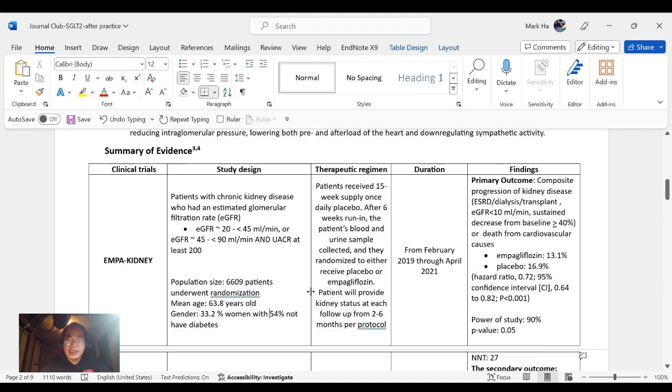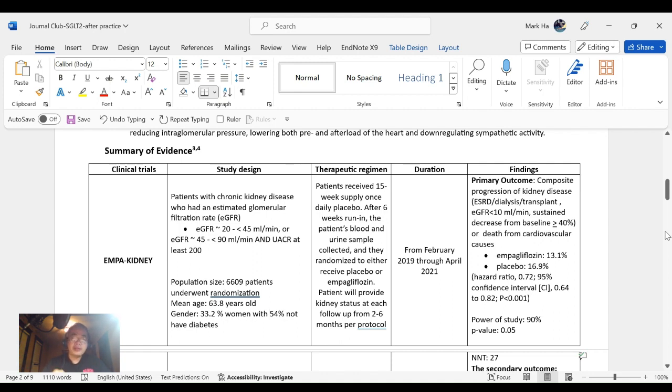Therapeutic regimen: patients received a 15-week supply of once daily placebo. After the 6-week run-in, the patient's blood and urine samples were collected. They were randomized to receive either placebo or empagliflozin. Patients provide kidney status at each follow-up from 2 to 6 months per protocol. The duration of this study is from February 2019 through April 2021.